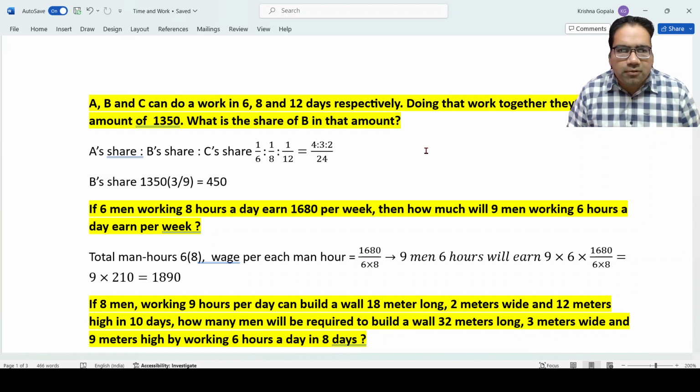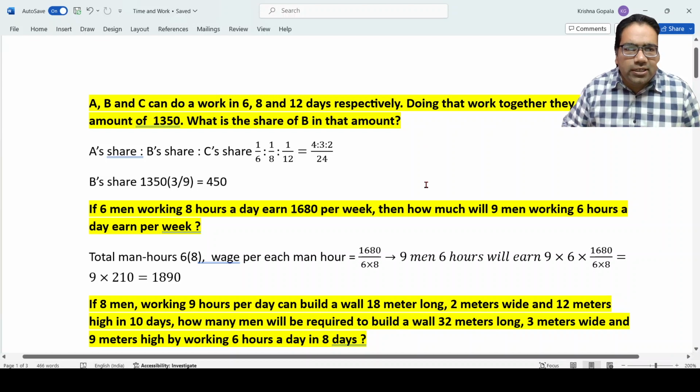1 by 6, 1 by 8, and 1 by 12. They'll be able to do that on each day, right? What is 6, 8, and 12? The LCM is 24. So 4 is to 3 is to 2. Right? 4 by 24 is to 3 by 24 is to 2 by 24.